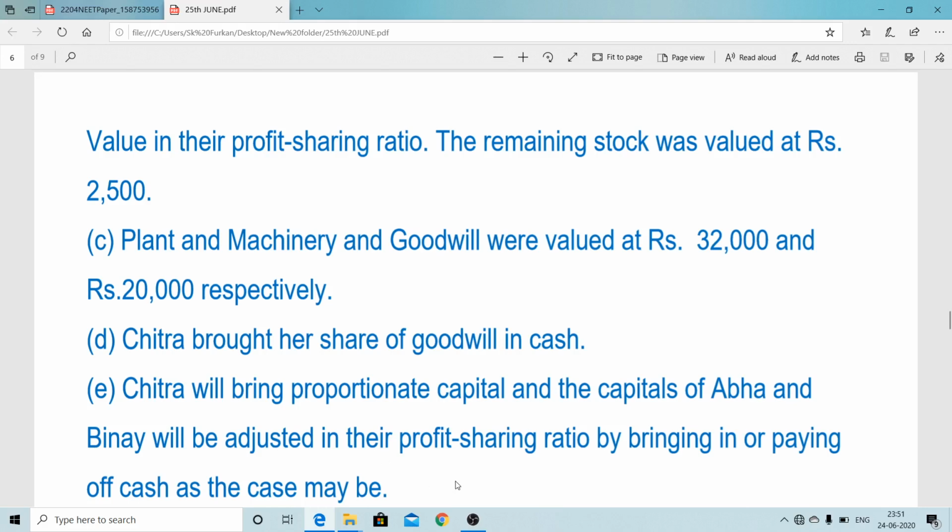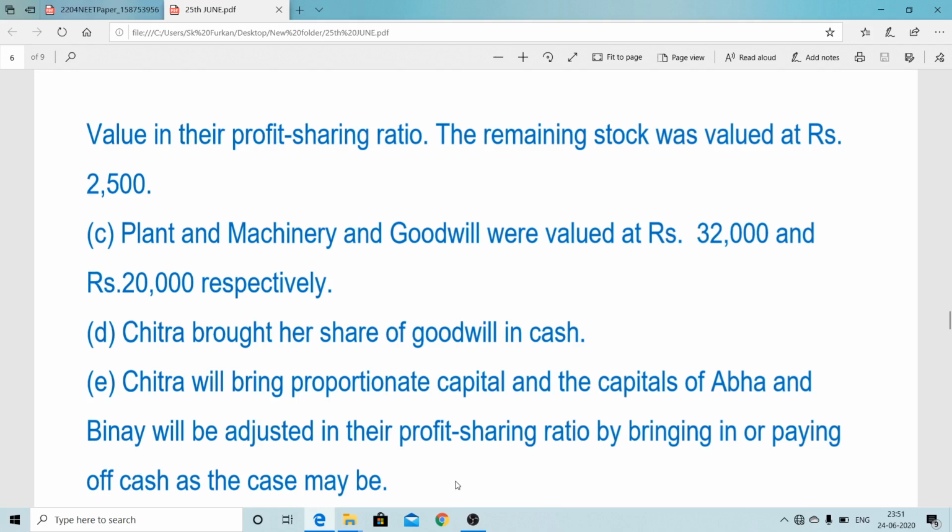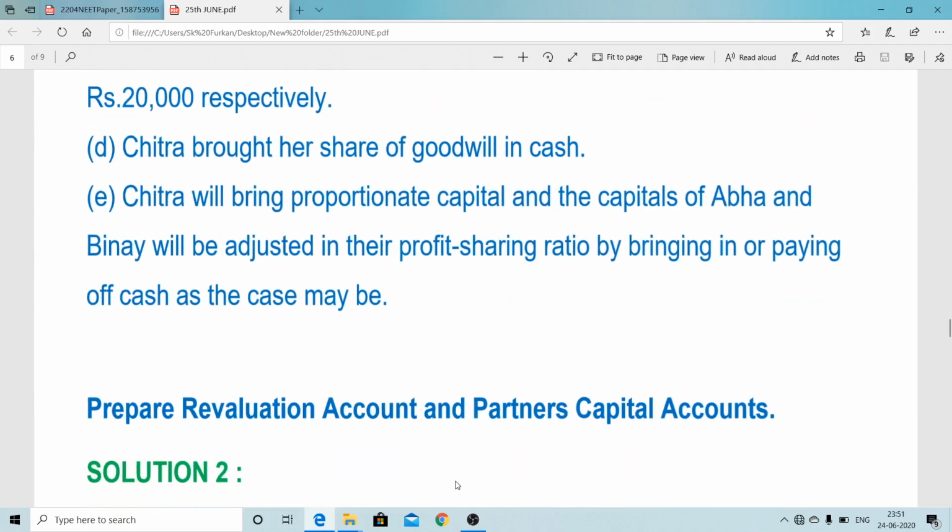Now Chitra will bring the proportionate capital of the old partners, and the old partners also want to change their capital on the basis of the new partner. So in this sum we are calculating two things: the hidden capital of the new partner as well as the hidden capital of the old partners on the basis of the new partner.